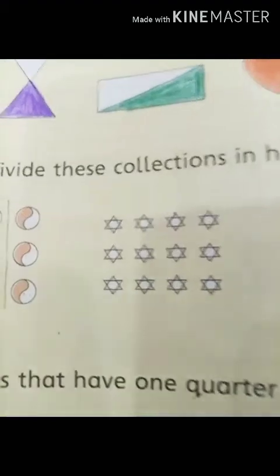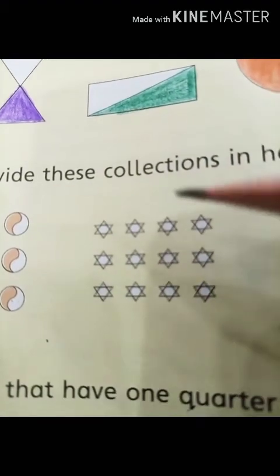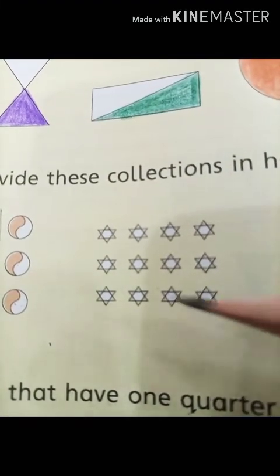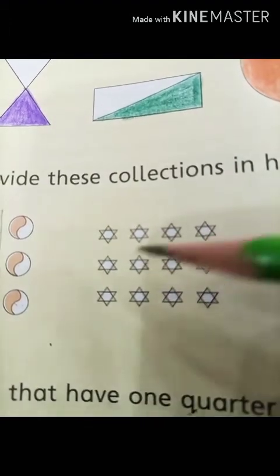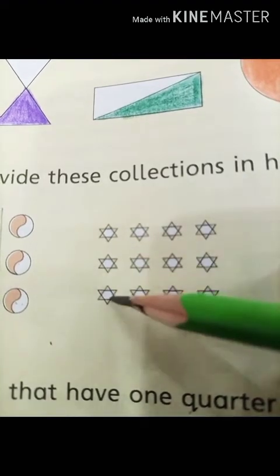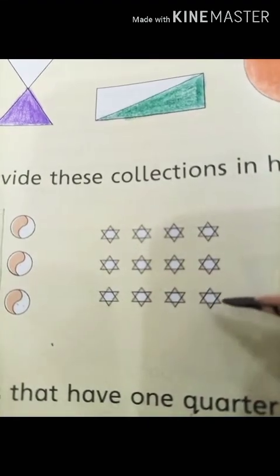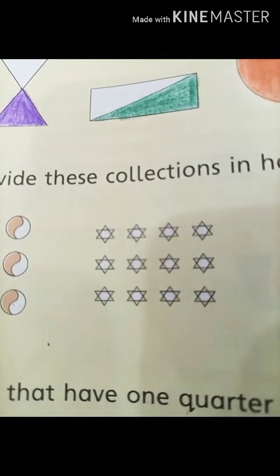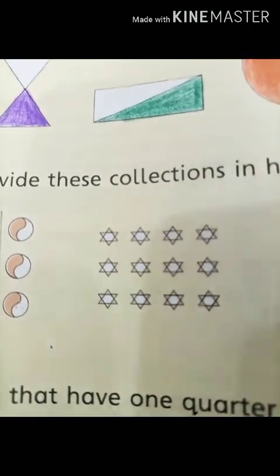Come toward this. Here I have a collection of stars, and in this I am drawing a line to divide these stars by 2. Now students, 1, 2, 3, 4, 5, 6, 7, 8, 9, 10, 11 and 12. I will divide it in such a way that 6 stars will be in each half, because when we divide the number 12 by 2, the answer is 6. So in each half there should be 6 stars.